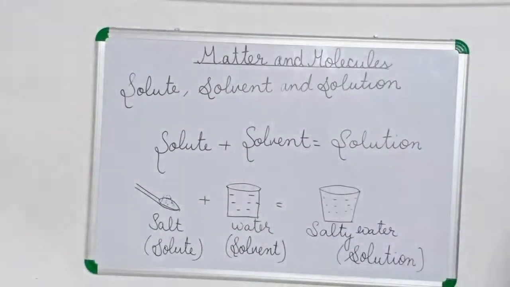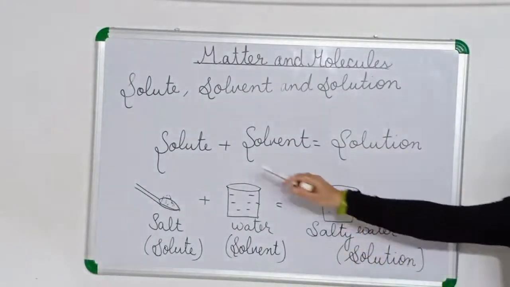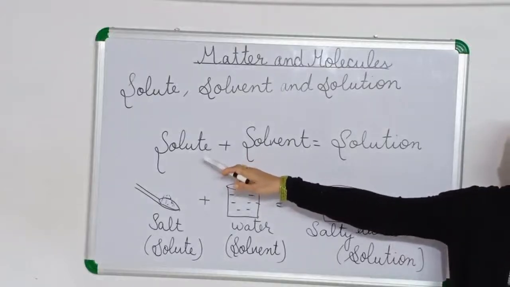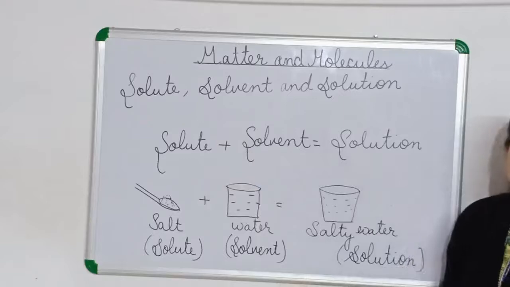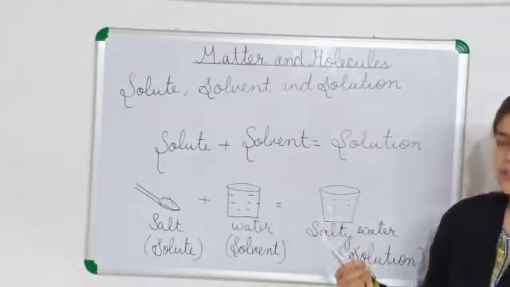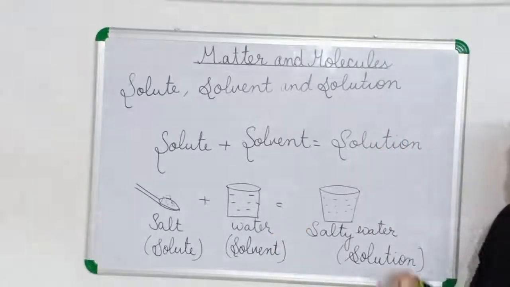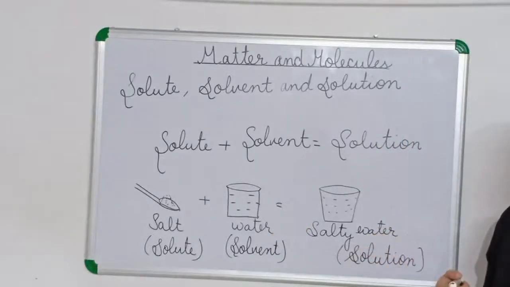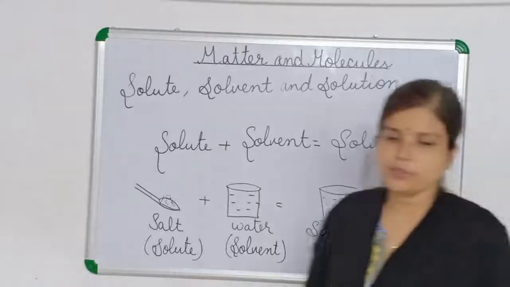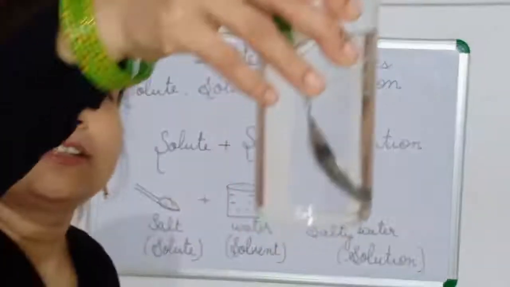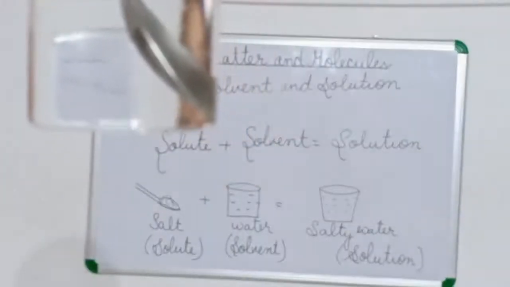Now, what is solute? Let's revise. The solid that dissolves in liquid is called solute. Just now I have shown you one solute, that is salt, that was the solid, and it dissolved in water. You can see. Don't forget. Just now we have dissolved this salt in water and nicely it dissolved.